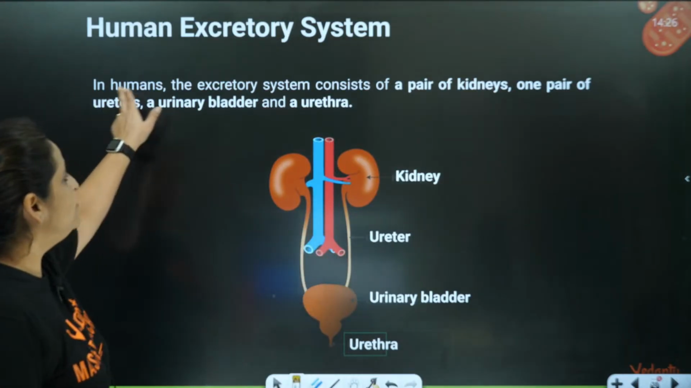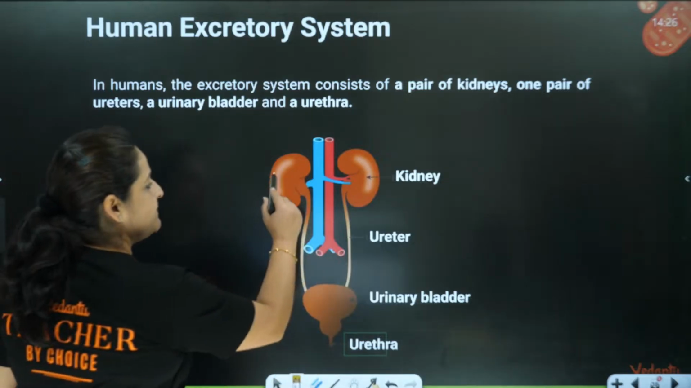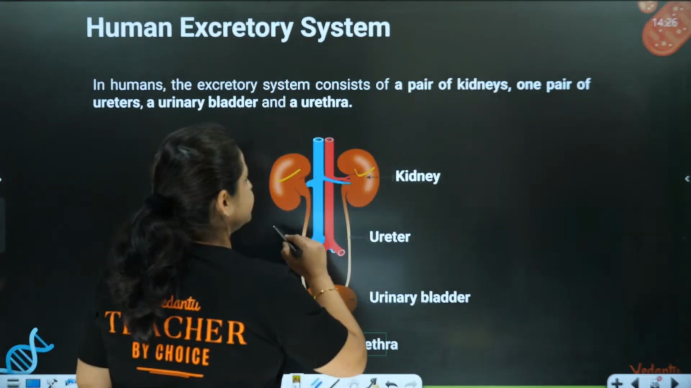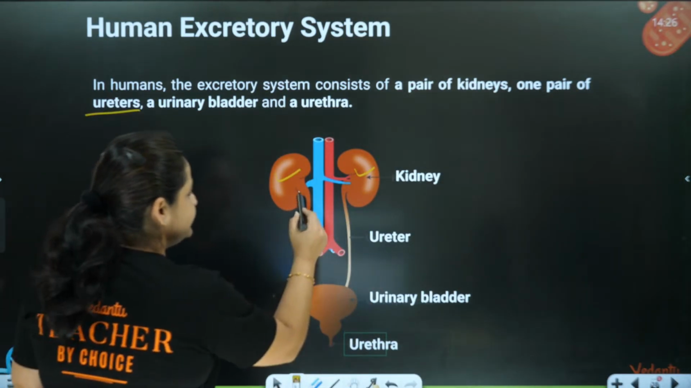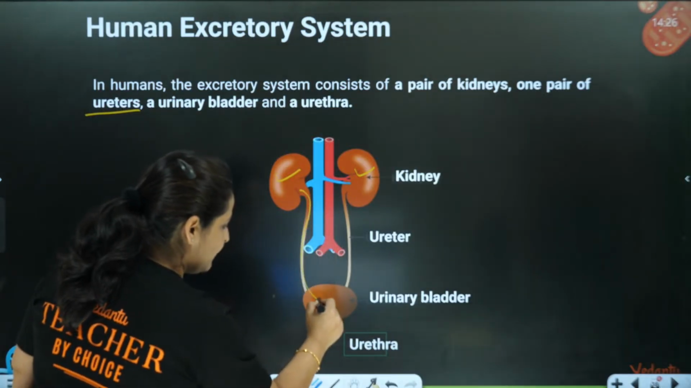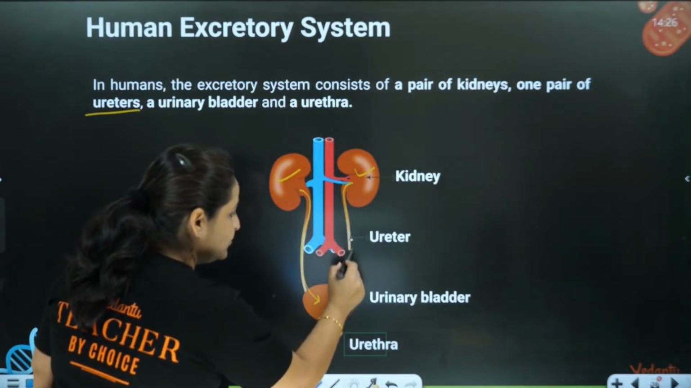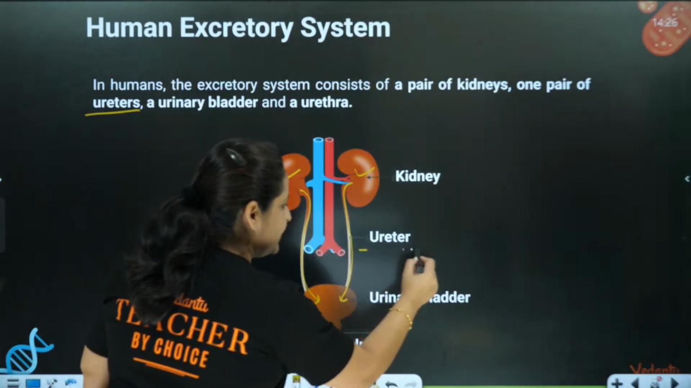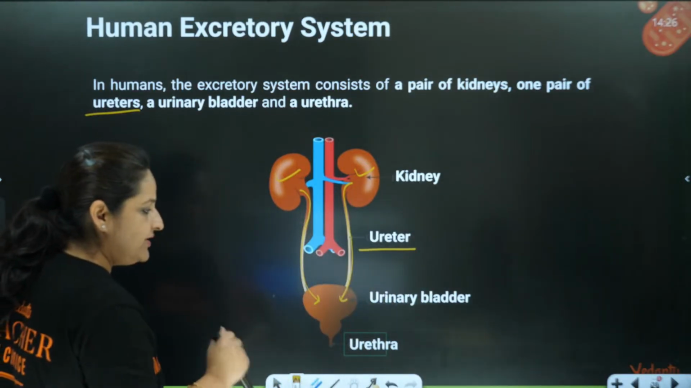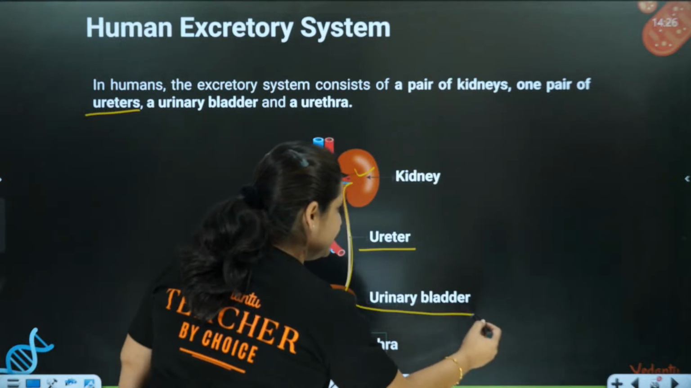Now see, in humans, the excretory system consists of a pair of kidneys. These are a pair of kidneys. Then 1 pair of ureters, these tubes which bring the urine from the kidneys to the urinary bladder. This is called the ureter. There is a pair of ureters. Then there is 1 urinary bladder.